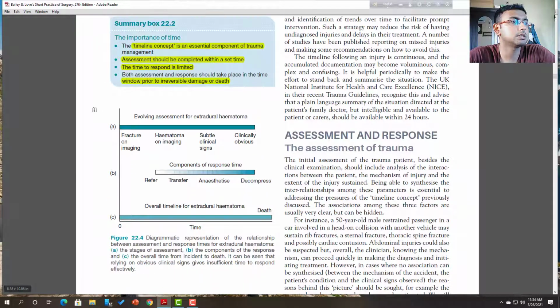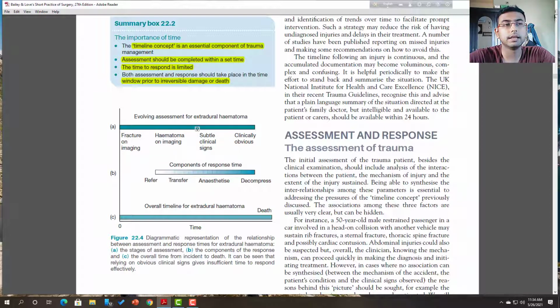So you can see this, that the time duration is divided in the specialty, that is, fracture by imaging. You see a fracture by imaging, by X-ray or others like MRI, then the hematoma imaging. If you make the imaging after some time, then you can see some blood at the fracture site.